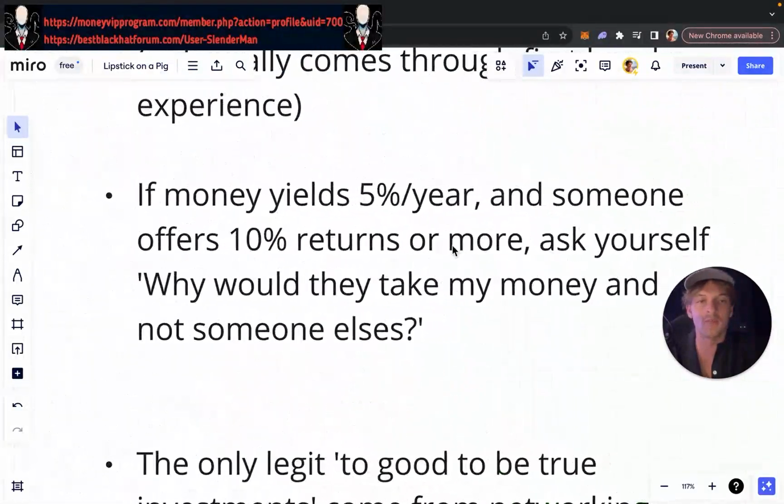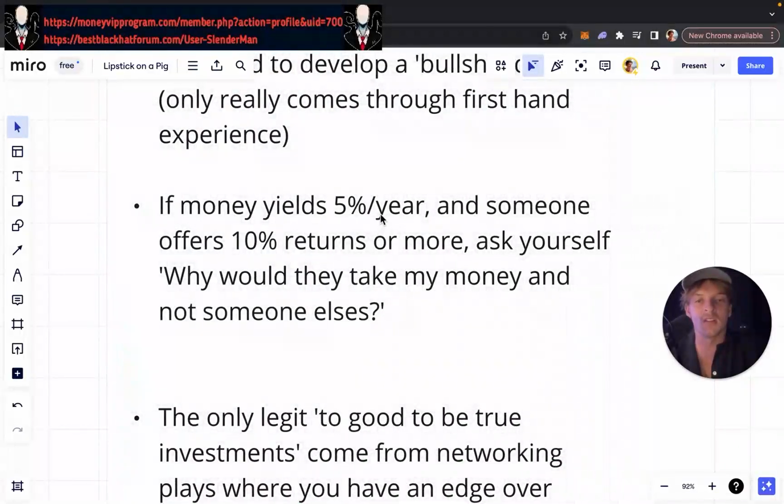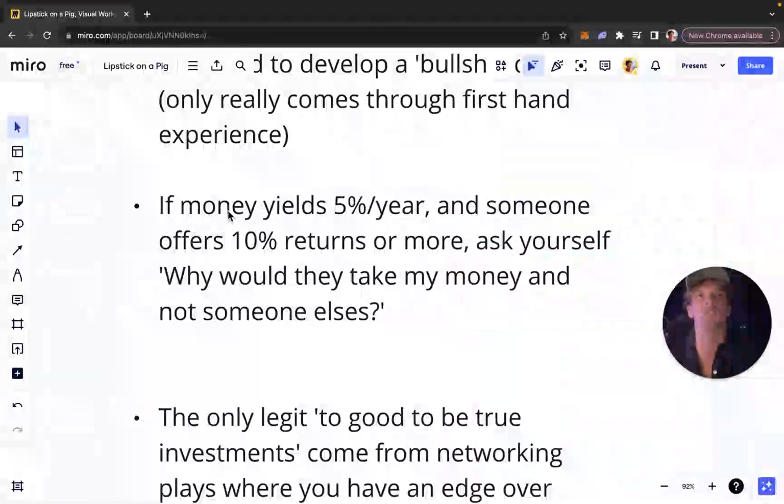Let's rehash that point. So if you make 5% a year and someone offers you a 10% return or more, why would they take my money and not someone else's? That's sort of a separate point. But anyway, the point here, to summarize it, is if the risk-free rate is 5% and someone's giving you more than that, the reason they're giving you more than that is because there are other inherent risks which you probably don't even know exist, or you probably are ignoring. And you need to understand what these risks are so that you can weigh up what is the risk, what is the return, and the goal is that you want to find asymmetric risk to reward setups.